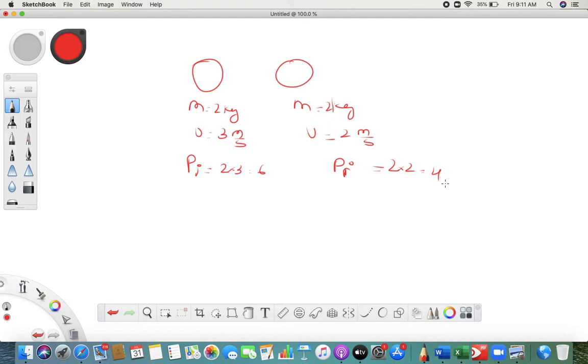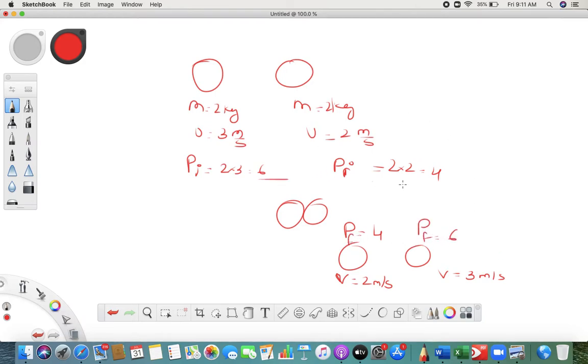So now let's see. After collision, object A starts moving with velocity 2 meter per second. Definitely its velocity is going to decrease, and here the velocity is going to increase by 3 meter per second. So this momentum will be 2 2s are 4, and this momentum will be 2 3s are 6. Now when you add these two, what do you get?